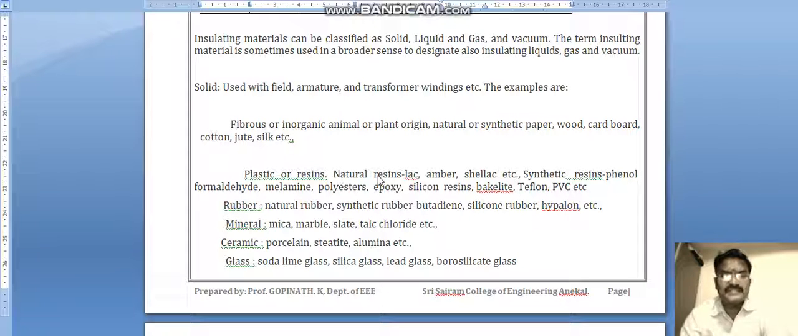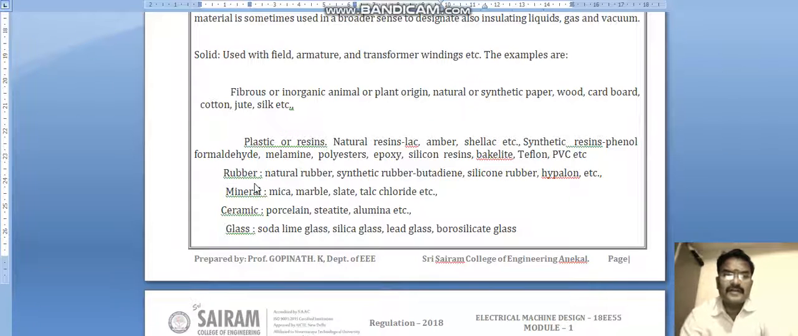Plastic or resin: natural resins, amber, shellac, etc. Synthetic resins: formaldehyde, melamine, polyesters, epoxy cements, resins. These are also materials which come under insulating.